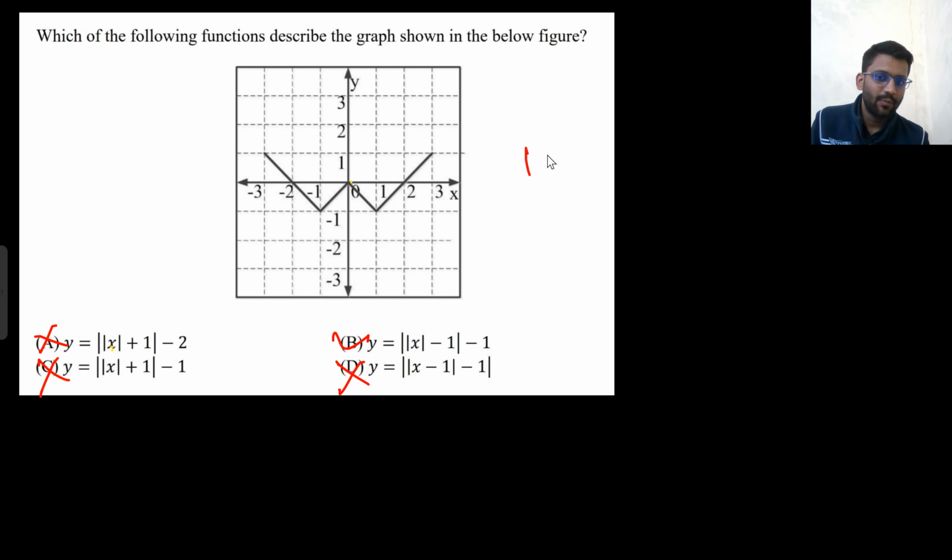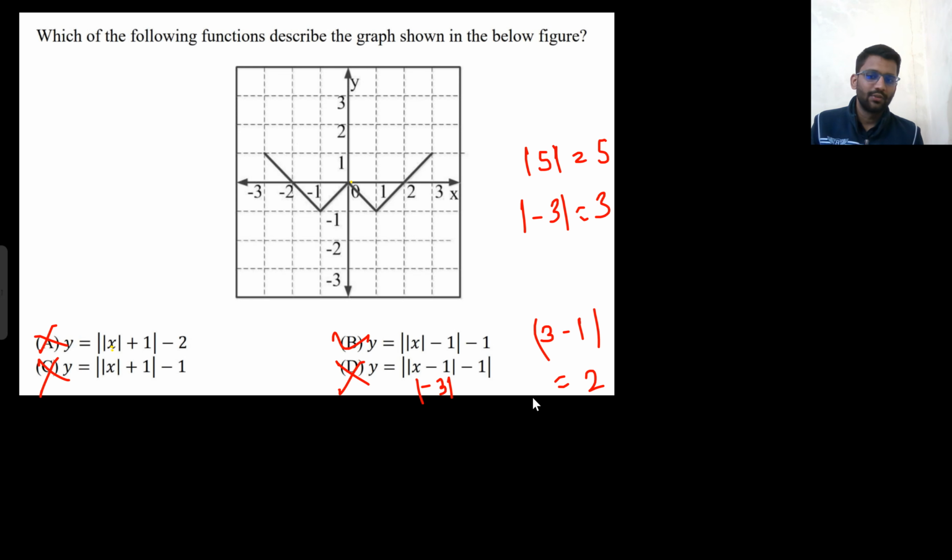Do you understand the meaning of mode? Mode of 5 will be 5. Mode of minus 3 will be 3. So if I am putting minus 2 here, that would be mode of minus 3. That would make 3 minus 1 and then mode. So 3 minus 1, that would be 2. So that cannot be the option because at x equals to minus 2, y should be 0. So B is the final answer. Okay. So B is my final answer.